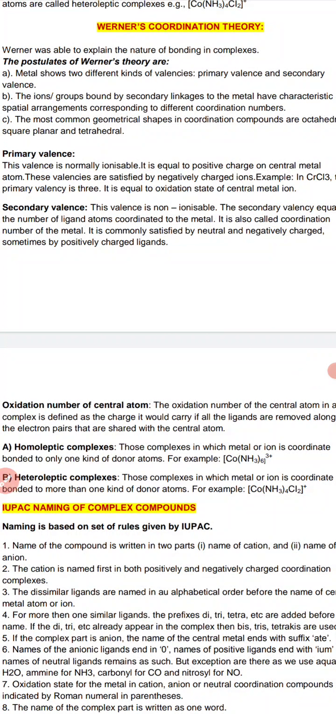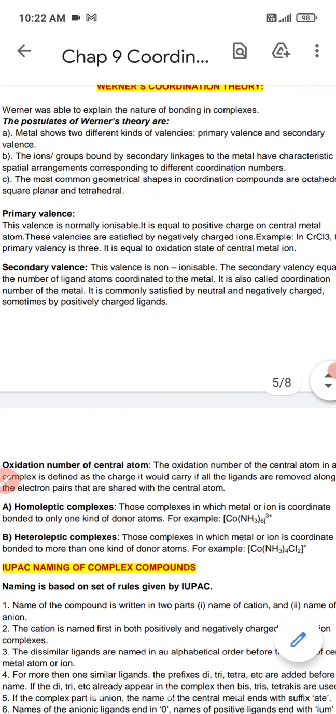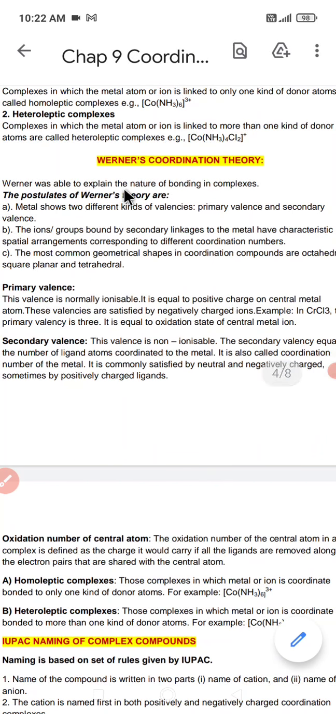Good morning, children. We are once again back in the same chapter, coordination compounds. If you remember, in the last class we discussed Werner's coordination theory. Under that theory, I had told you the main postulates.